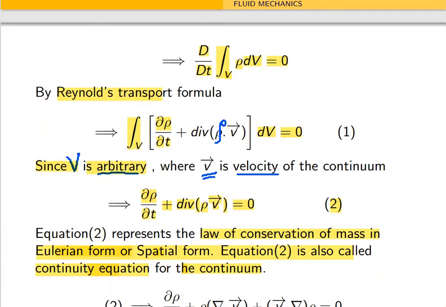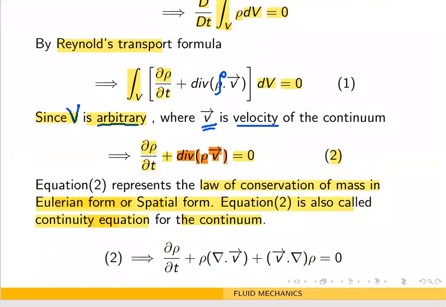Now, in equation 2 we have a divergence. So we'll use the divergence formula and expand using the identity. The divergence of a scalar times a vector is given by the formula.